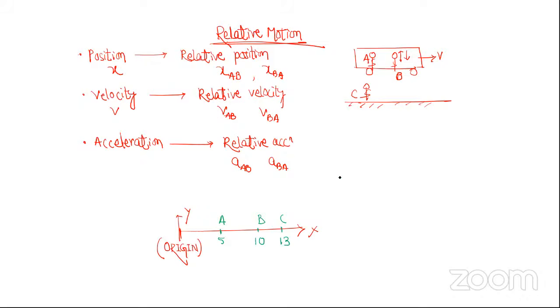Now if I write XA, it means actual position of A. So what is actual position of A? So I will write it as 5. Let's say here is D, its position, let's say -7.